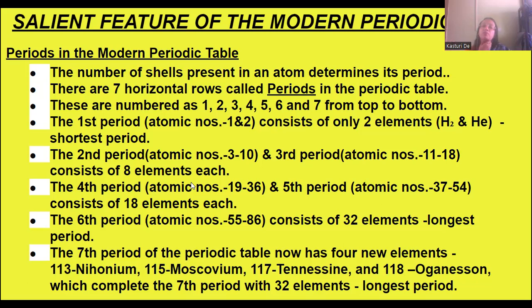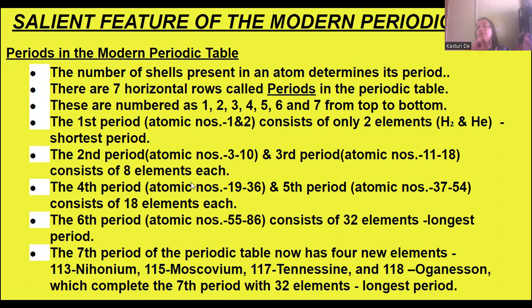Okay. I mean, atomic numbers 1 and 2. Hydrogen has atomic number 1. Helium, atomic number 2. Okay. Then second period, atomic numbers from 3 to 10. And the third period, atomic numbers from 11 to 18. They consist of 8 elements each.